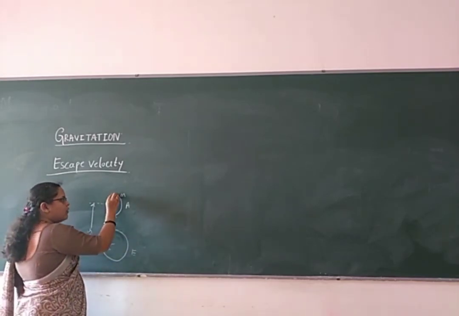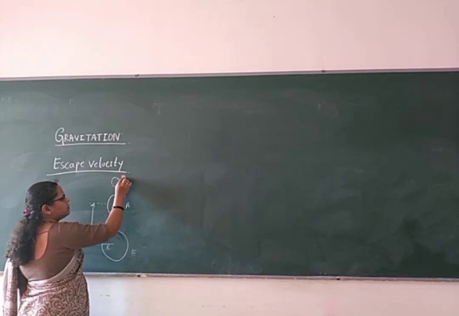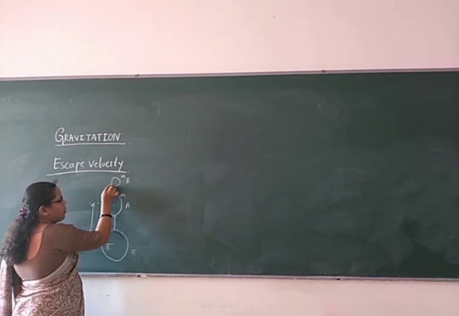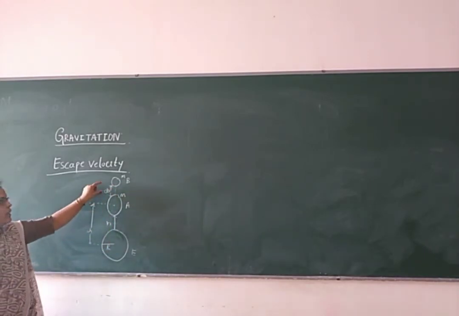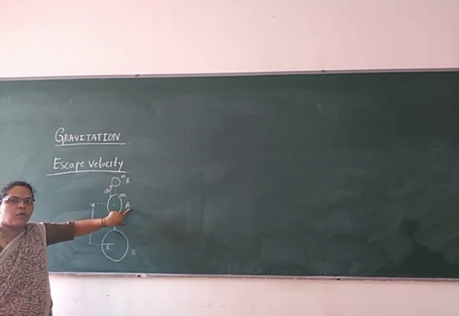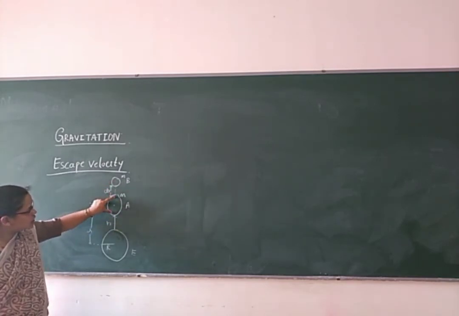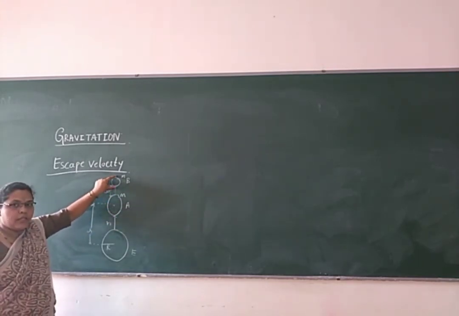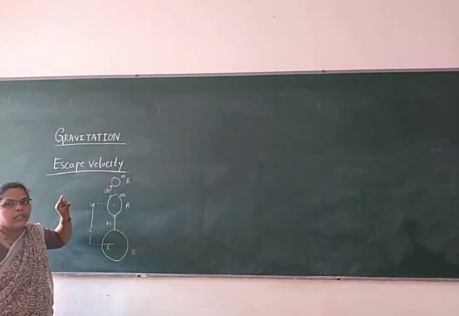If you do small work, it will move towards another position, that is B here. So a small displacement will take place from the position of the body A. Let us consider the position of the body A here. If you do small work here, it will start changing its position to the next point. That distance or displacement, we call it dr.